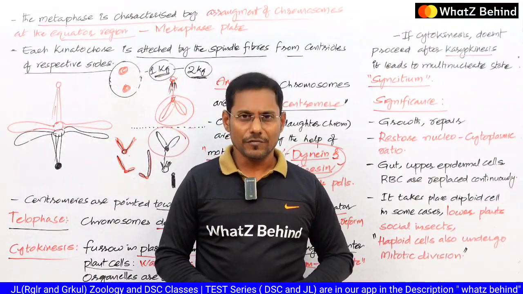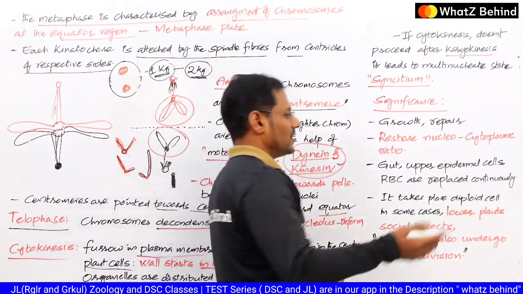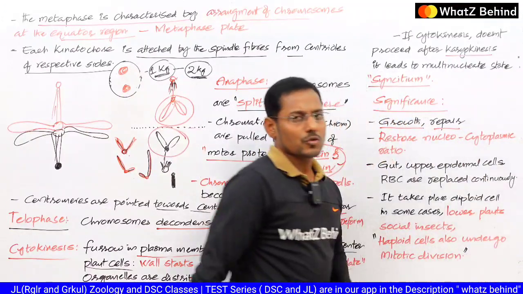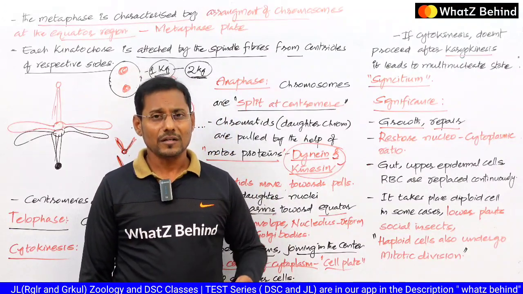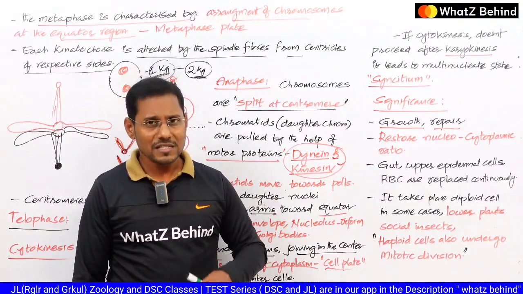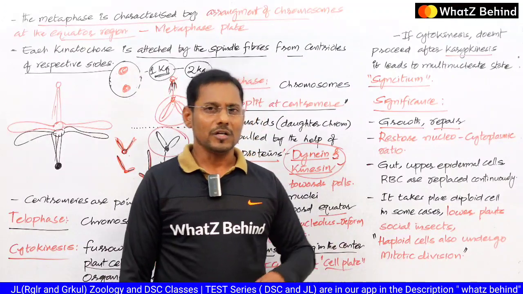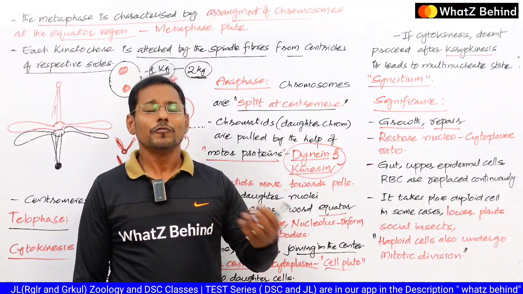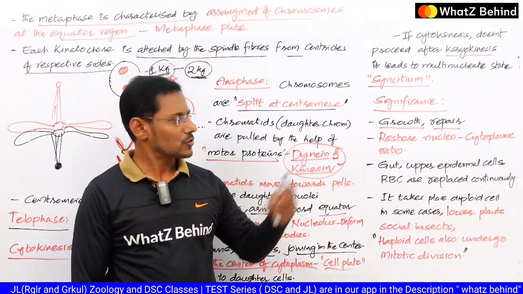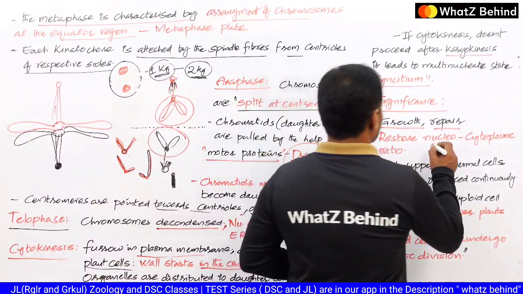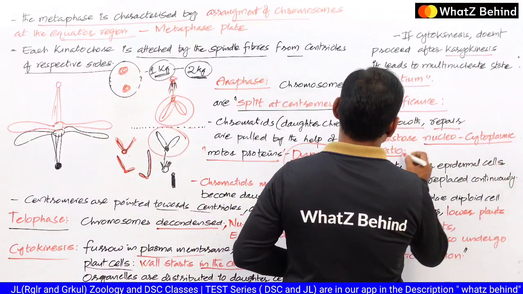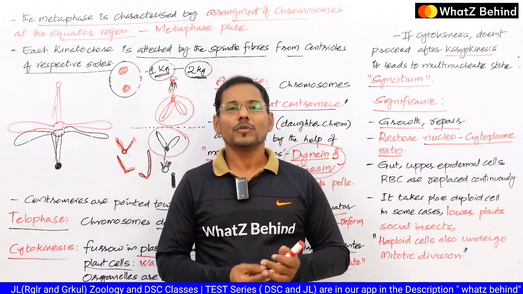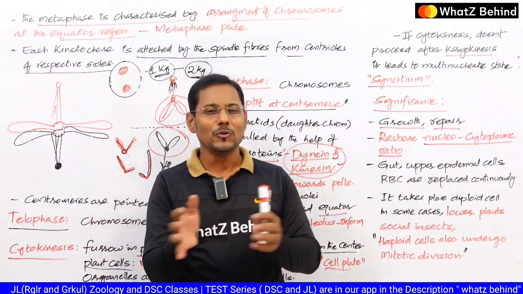Yes, let us see the significance of mitosis. As we know, there are very simple things here. The growth and repair, we already know. So whenever the body needs growth or development, or if any of the cells are damaged in our body, then mitosis immediately occurs. There are many factors which initiate mitosis to fulfill the origination of new cells. Then next, restoring the nucleocytoplasmic ratio. This is a very key point you have to remember. And the nucleocytoplasmic ratio: the nucleus and the cytoplasm have a ratio.